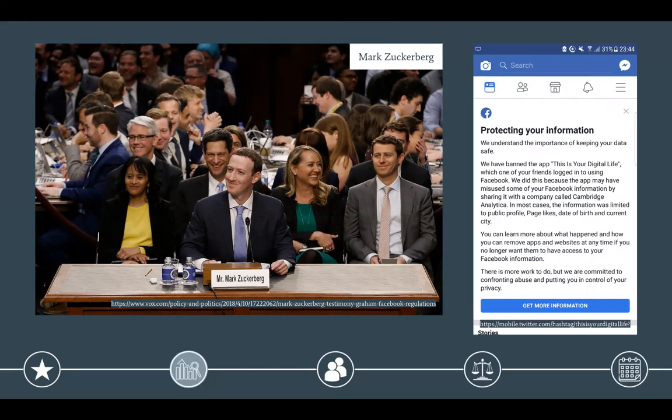Cambridge Analytica actually still possesses at least some or maybe even all of this originally harvested data. Regardless, This Is Your Digital Life was removed as an app from Facebook and is no longer accessible to users. On the right, you can see the message that was shared with Facebook users, declaring that an app previously associated with Facebook had been removed from the platform because of data privacy issues.